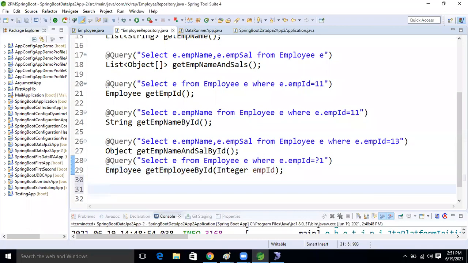So what is the method name? Our method: get EMP, get EMP by ID and name, and or salary also, right? Salary also. Okay, this is our requirement. So inside that, what will be there now, guys? Inside that we will pass the argument, right? What is the argument now? Integer